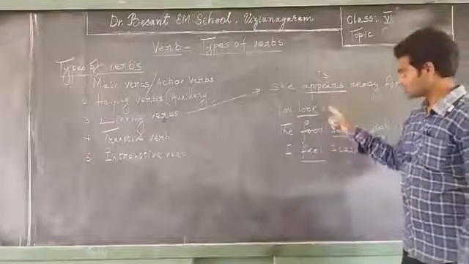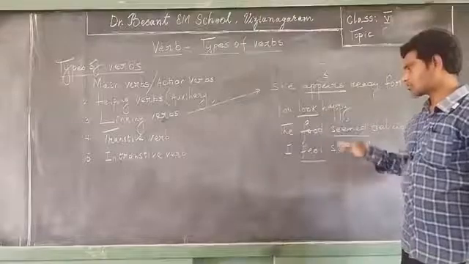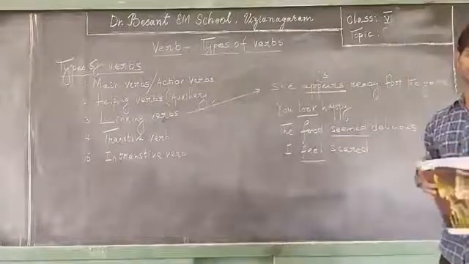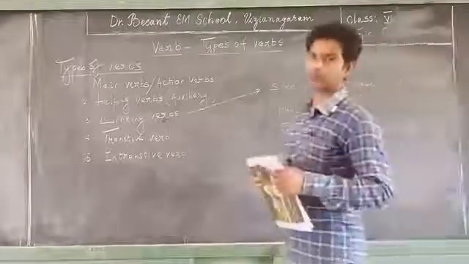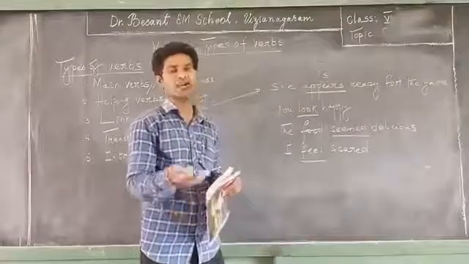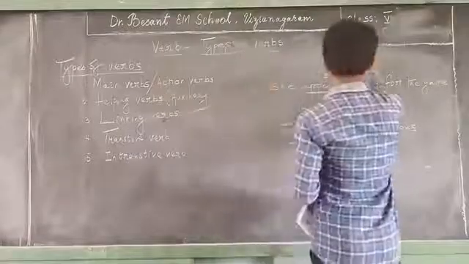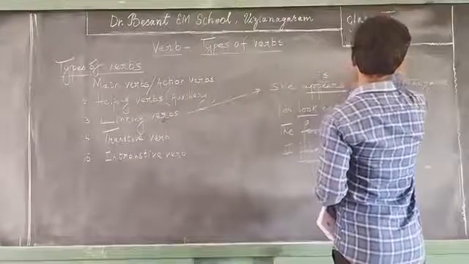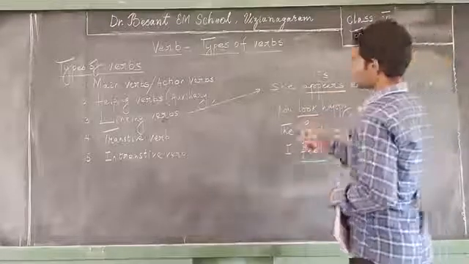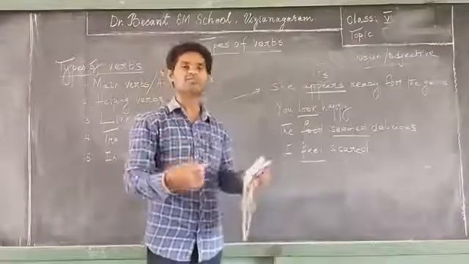But these verbs like appear, look, seem, feel are connecting verbs. They are linking verbs, and after these verbs usually a noun or an adjective follows. So these verbs are called linking verbs.